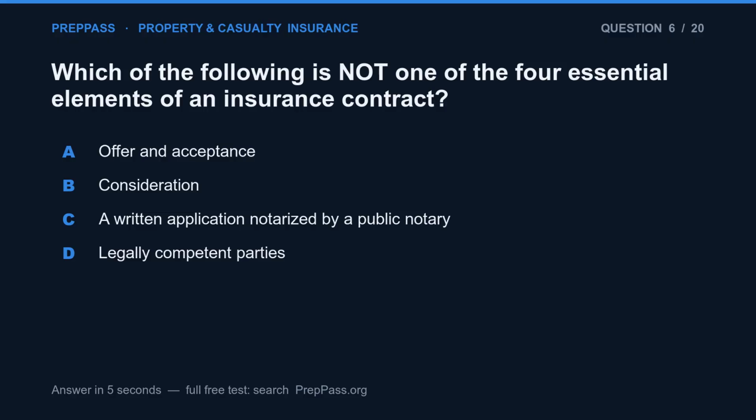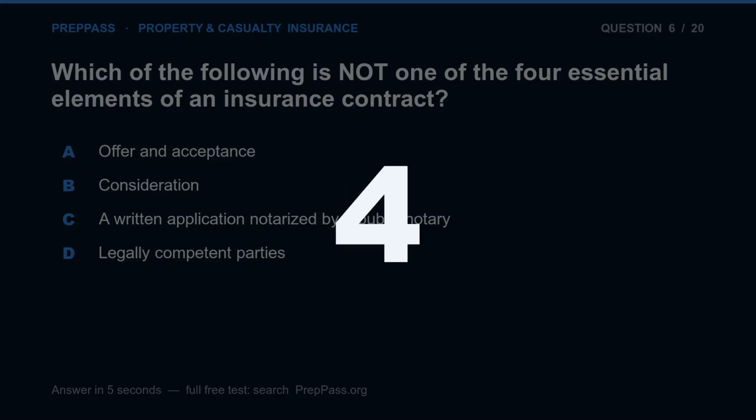Question 6. Which of the following is not one of the 4 essential elements of an insurance contract? A. Offer and acceptance. B. Consideration. C. A written application notarized by a public notary. D. Legally competent parties.